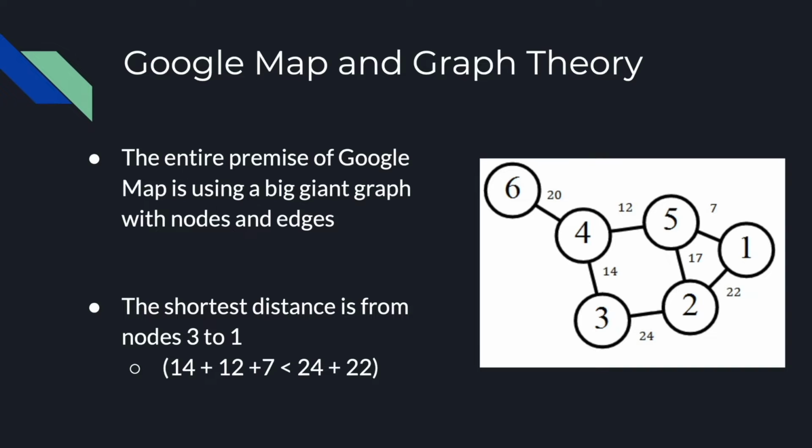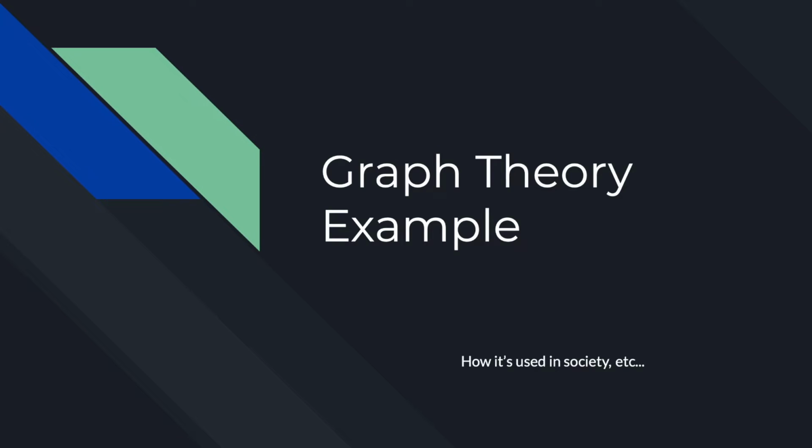So as you can see, 14 plus 12 plus 7 is less than 24 plus 22. This is just a small example. However, the great thing about it is that the significance or value of the edges could change, yet the algorithm itself would not change. So instead of representing distance, it would represent travel time by car.